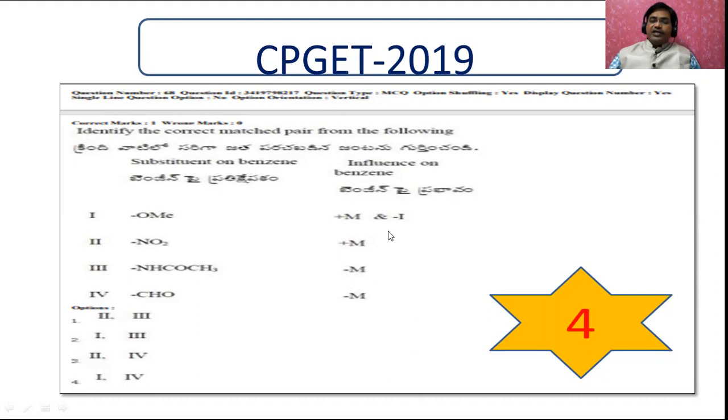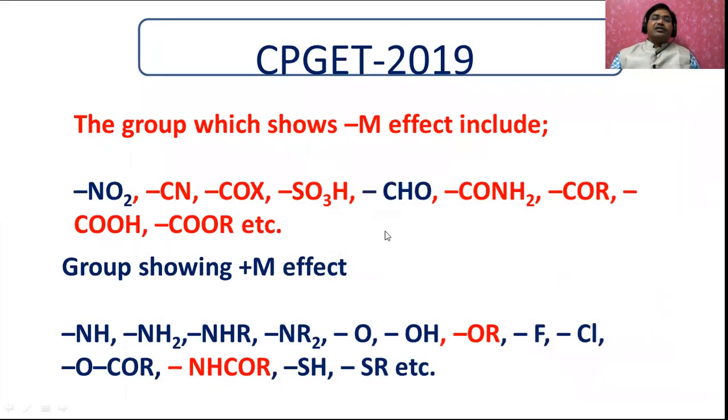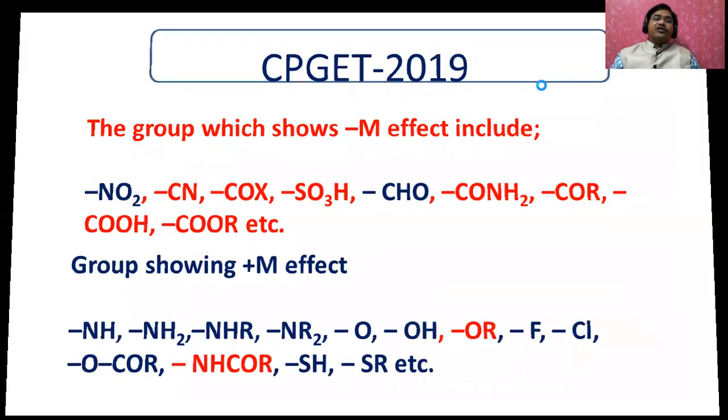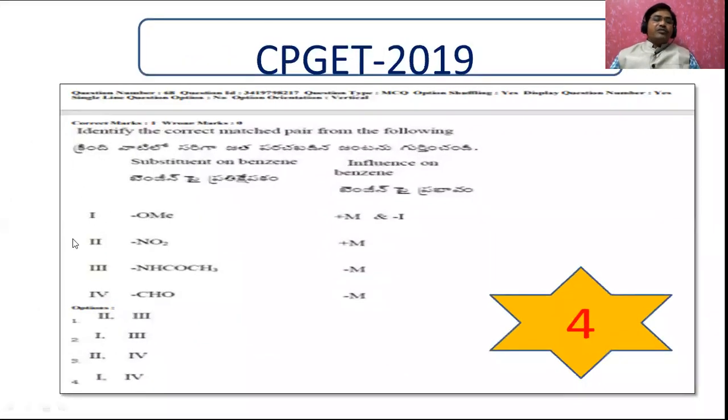Regarding the inductive effect, I provided another table to help you remember. This is the table of how activation takes place, and this group shows minus I effect, this group shows plus I effect. In this, the alkoxy group shows the minus I effect. That's why, if you see this one, this is going to be the right answer. 1 and 4 is the right answer.